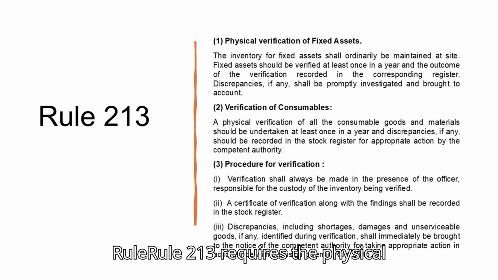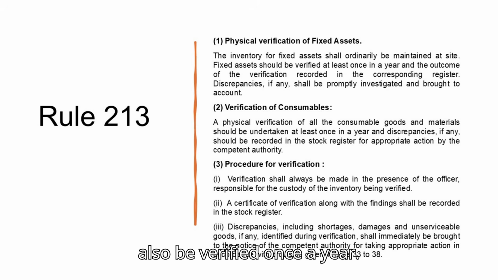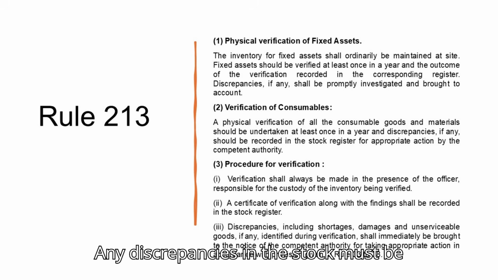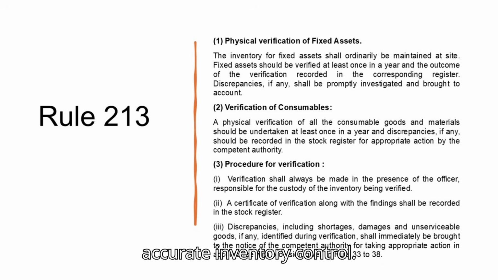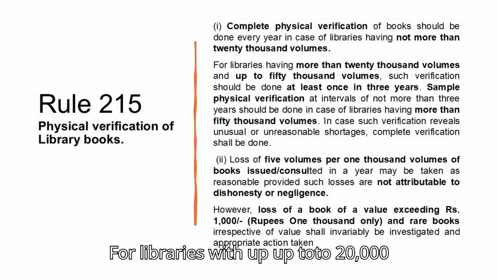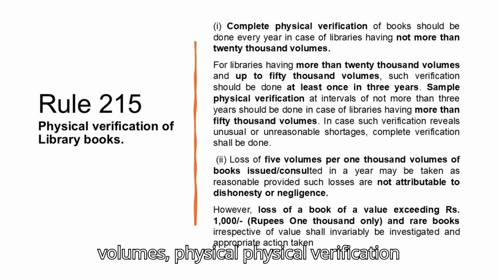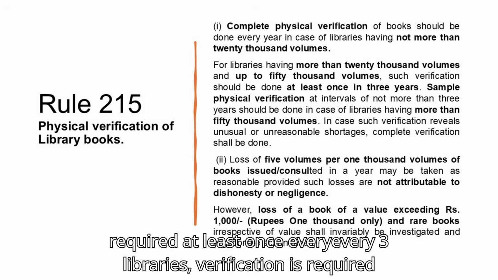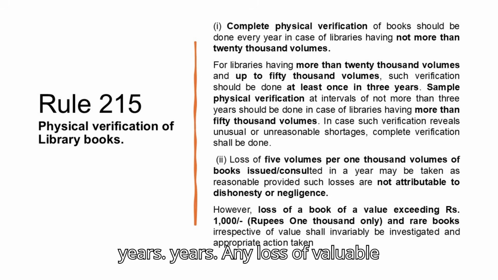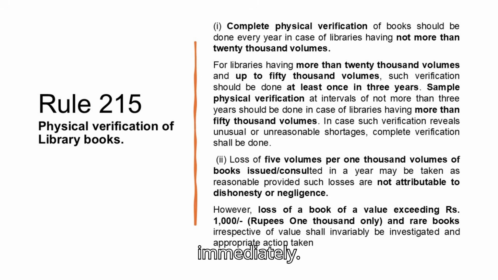Rule 213 requires the physical verification of fixed assets annually. Consumable goods must also be verified once a year. Any discrepancies in the stock must be investigated and recorded to maintain accurate inventory control. For libraries with up to 20,000 volumes, physical verification must be done annually. For larger libraries, verification is required at least once every 3 years. Any loss of valuable or rare books must be investigated immediately.